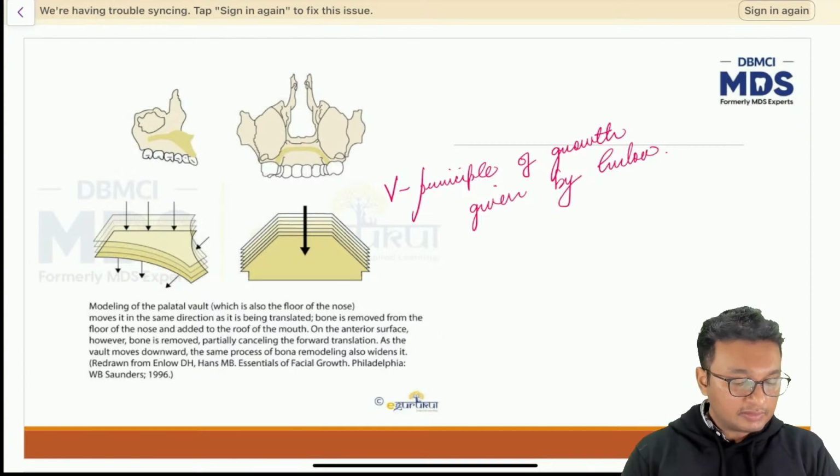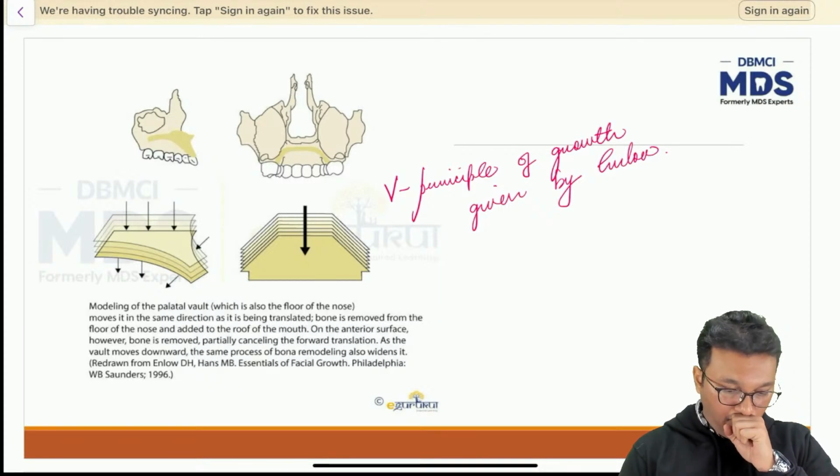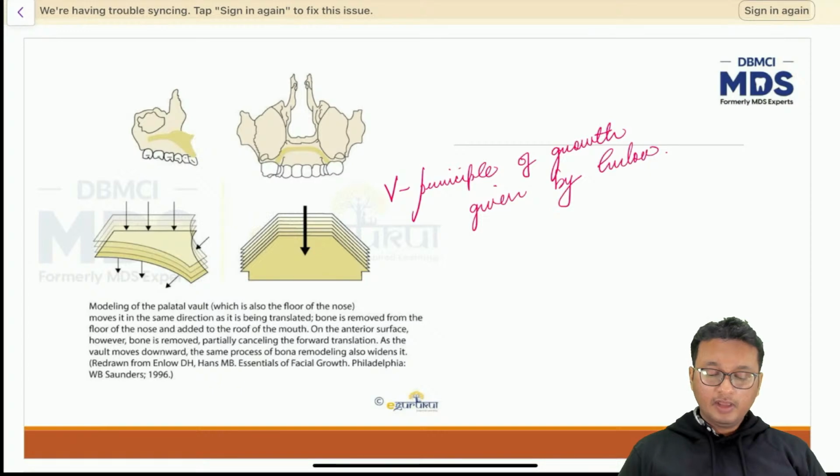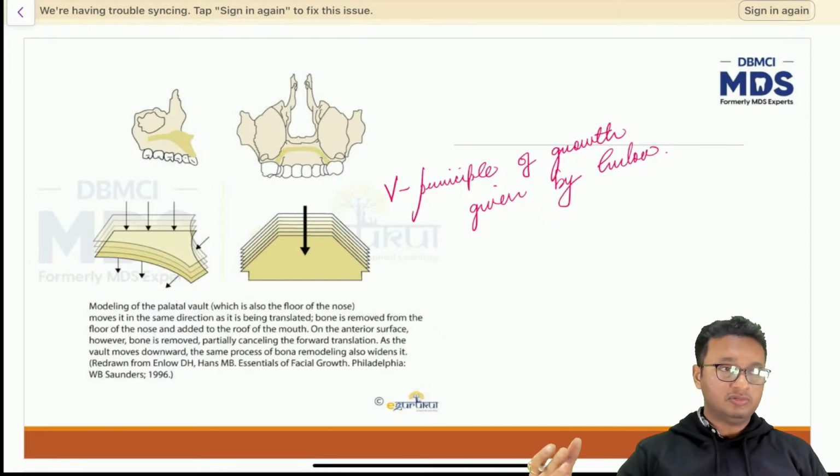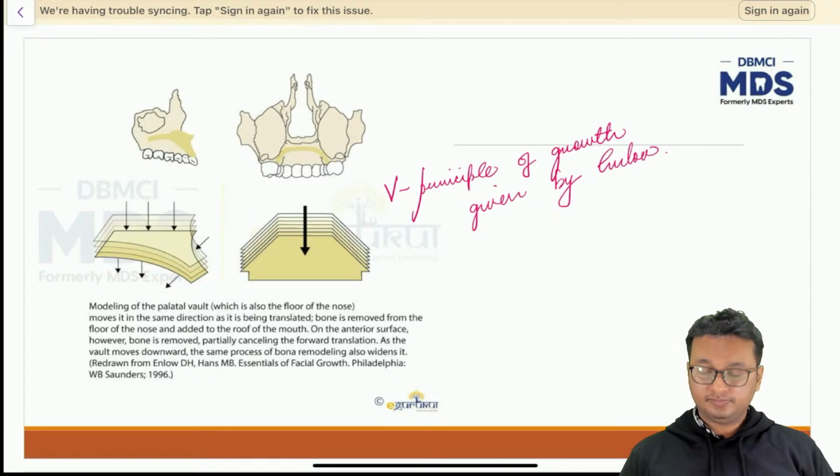Now Niharika has asked me, what about primary and secondary displacement? Do they occur lifelong? Well, no. Primary and secondary displacement do not occur lifelong. It stops when the growth of the skeleton is completed, that means around 18 to 20 years of age, right?